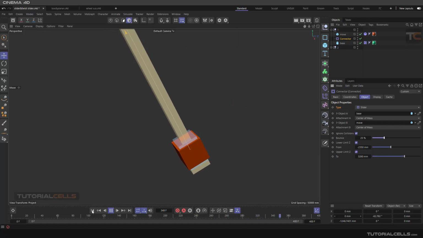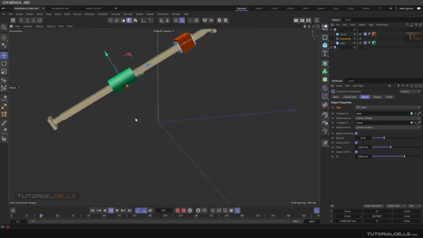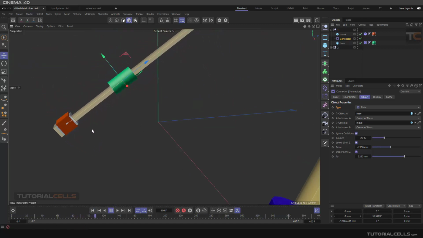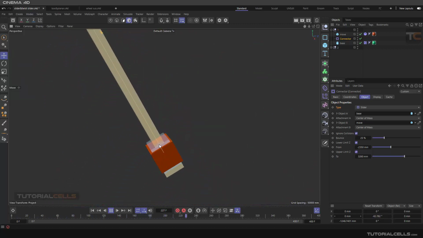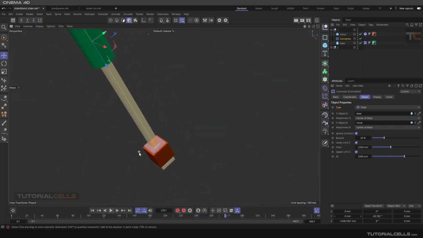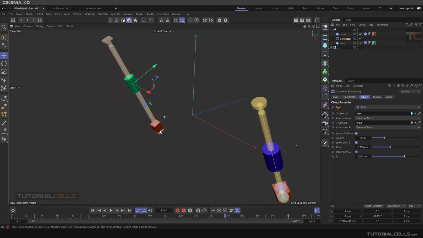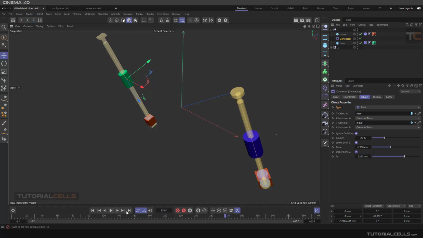Here you can assign some bounce. Boom, boom. This is the bounce. We can decrease or increase the bounce. As you can see, this is all about sliding. Another slider is the slider twist. It's very simple. This is a slider twist.